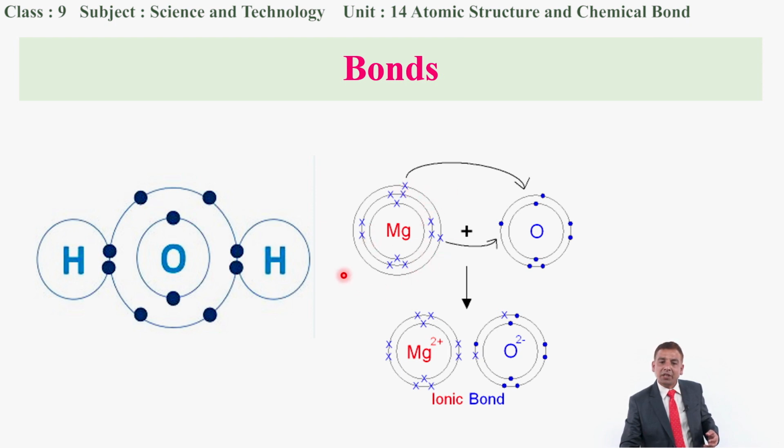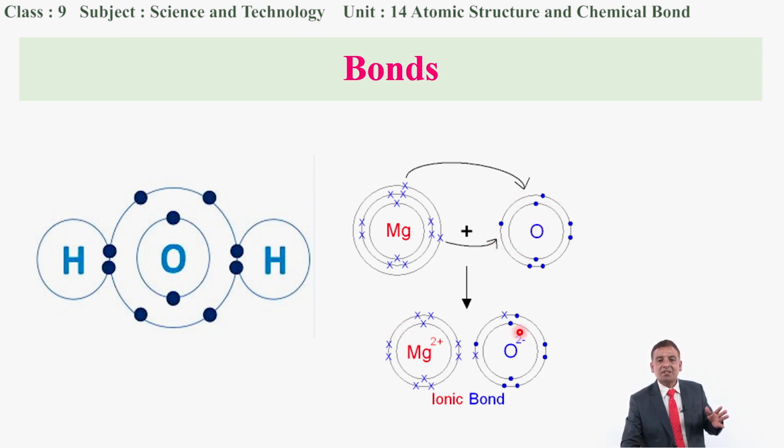Then these two electrons are being acquired by, or accepted by, the oxygen atom, because when the magnesium loses 2 electrons, it acquires the octet state, as well as when the oxygen atom gains 2 electrons, then it acquires the octet state. So there is a similar need for both atoms. That means magnesium needs to lose 2 electrons to be octet, as well as oxygen needs to gain 2 electrons to become octet. So they have a similar need.